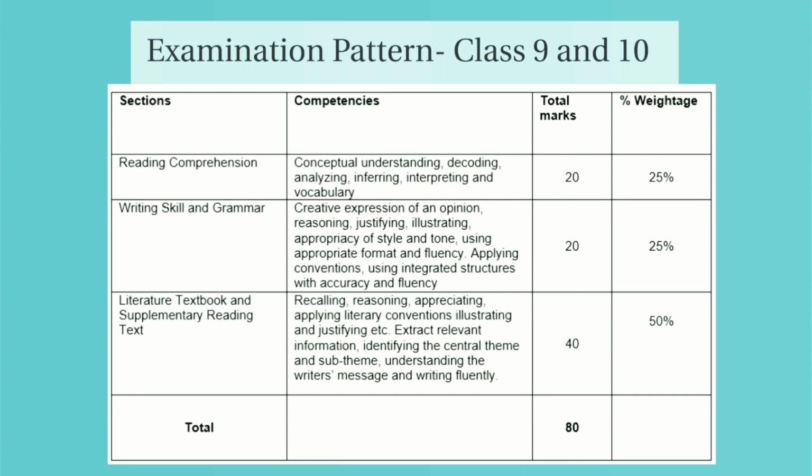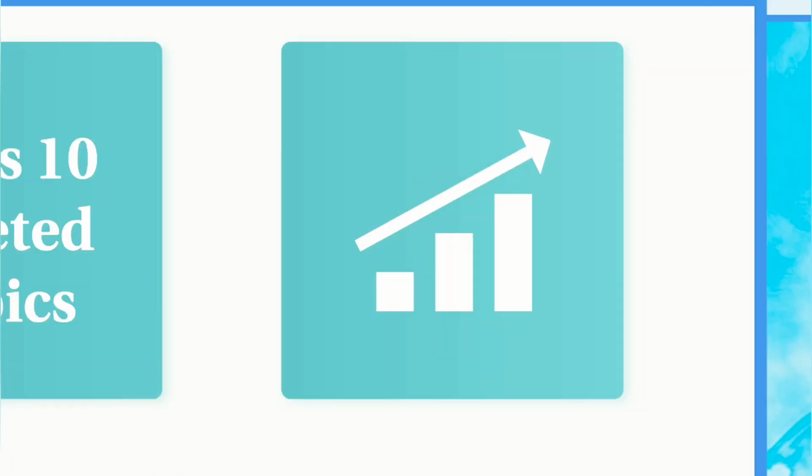So 50% of your paper will come from the literature section and the other 50% will constitute of the reading section, the writing section and the grammar, right? So this is the split up, and the split up remains the same for class 9 and for class 10. Now that we've discussed the examination pattern, let's look at the pattern of the paper, right? The pattern of the paper is different from the examination pattern because the paper can be organized in any manner.